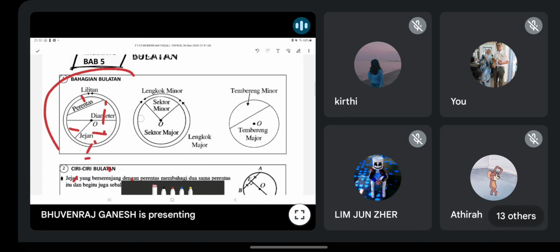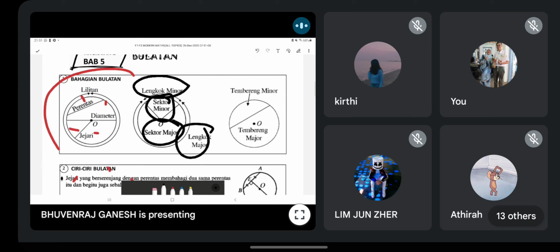And then from all of this, you will get to identify minor sector, major sector, sector minor, sector major. Macam mana kamu dapat minor? Because it is small. The small sector, sector tu kecil. Major, sector tu besar. Then you have minor arc. Maksudnya panjang dia pendek. It is a short arc. And then major arc, lengkok kamu panjang.